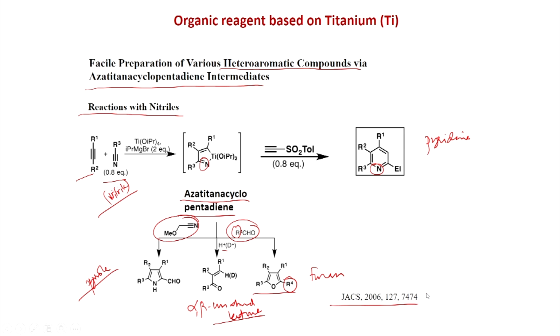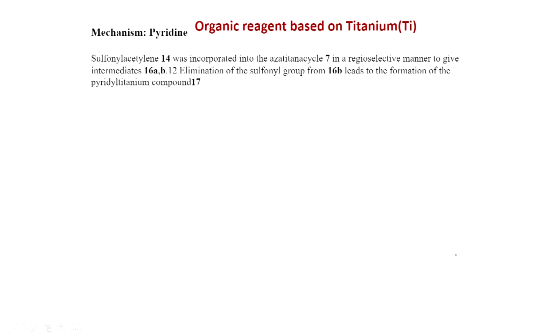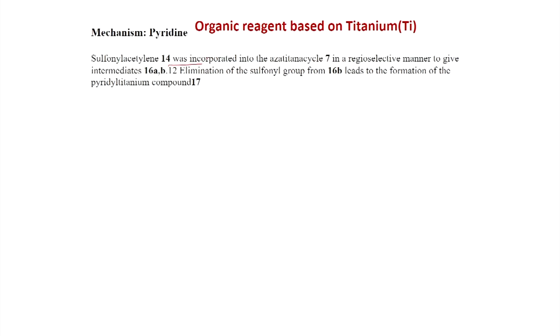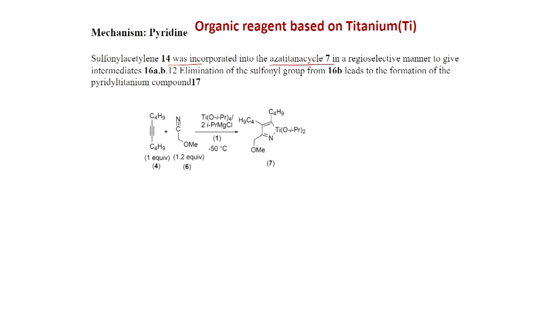work was published in JACS 2006. So, we will discuss first the mechanism of the formation of pyridine, where the sulfonyl alkyne was used. Sulfonyl acetylene 14 was incorporated in the aza-titanocycle 7 in a regioselective manner to give intermediate 16AB.